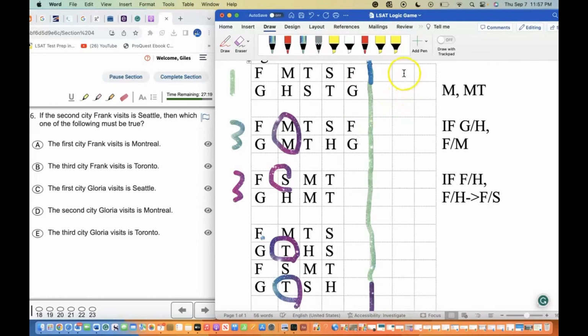Now, since we're so close to getting almost done here, I have Seattle here, which means I'm going to put Montrose here and Toronto here. And then Gloria's going to get Houston here.